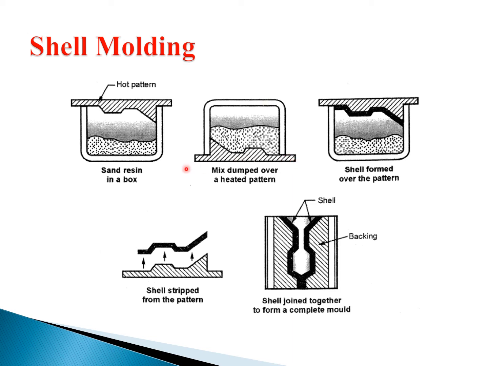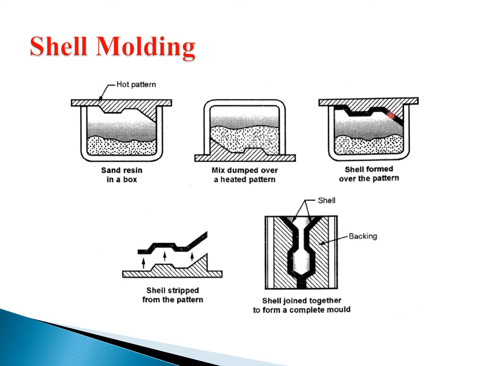Then the whole sand pours down and sticks to the pattern. After some time we turn it back again and get this shape.